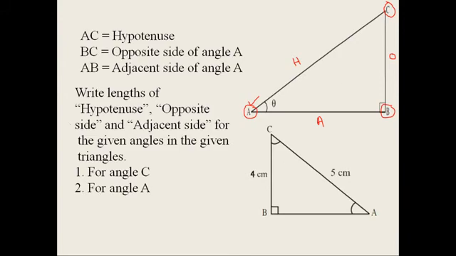Angle C, opposite side is AB. Angle A, opposite side is BC. Same for angle C, the adjacent side is BC. For angle A, the adjacent side is AB.